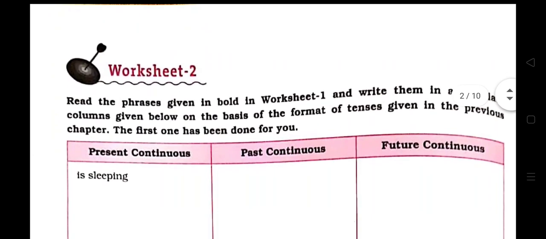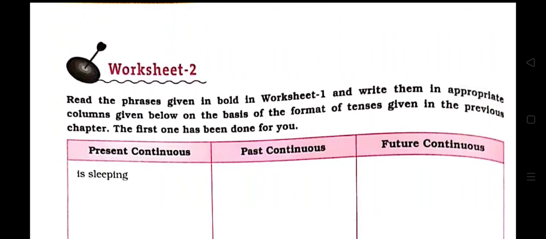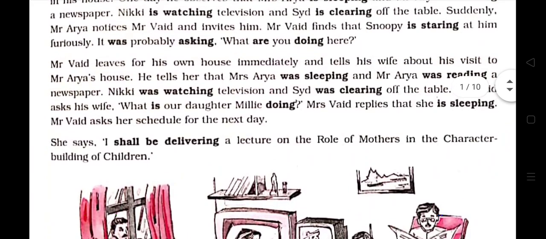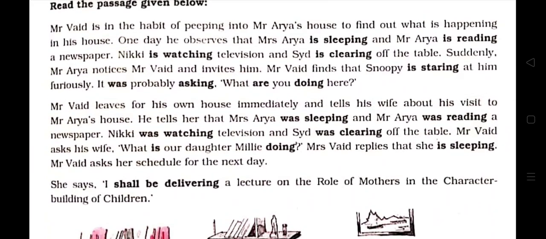Okay, children, now let's see what is in worksheet 2, what you have to do. Read the phrases given in bold in worksheet 1 and write them in appropriate columns given below on the basis of the format of tenses given in the previous chapter. The first one has been done for you. Whatever is in black letters in worksheet 1, you have to write in worksheet 2 according to their tenses.